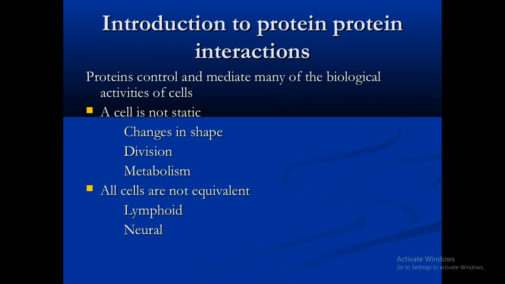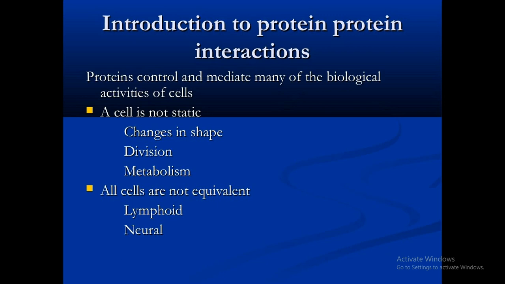As we know, the protein is the functional aspect of the cell, working at the ground level. It is the final product, we can say, which is working for the cell to communicate, to signal, or for any other activities. A cell is not static. It can change shape, it can divide, it has various metabolism. So all these processes include protein interaction.